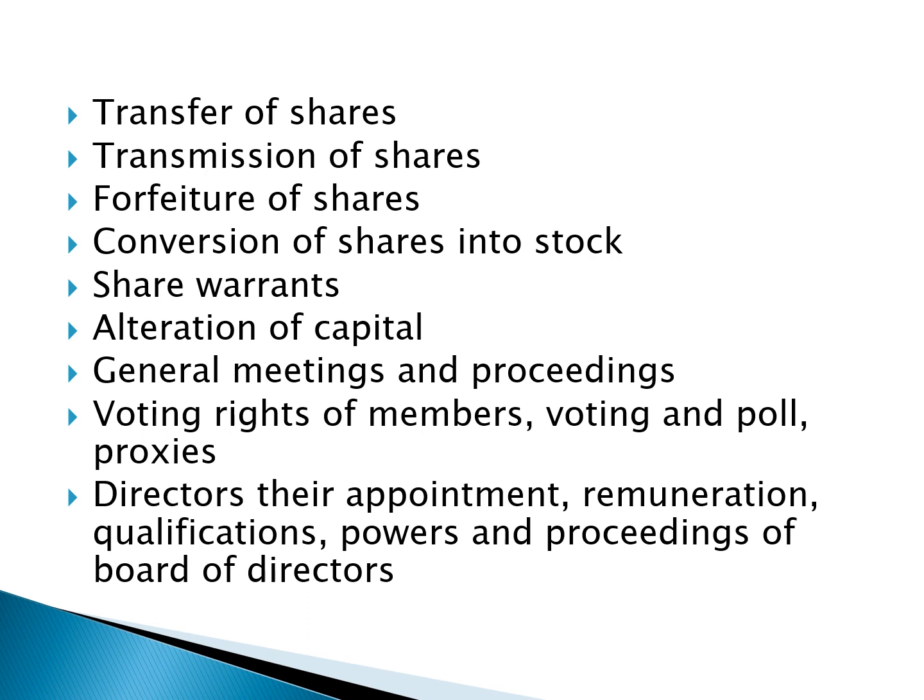Then it also tells about the management aspect of the company. Students, you all know that a company is managed by a board of directors. So it prescribes the appointment of directors, their remuneration, qualifications, powers, and proceedings of the board of directors.